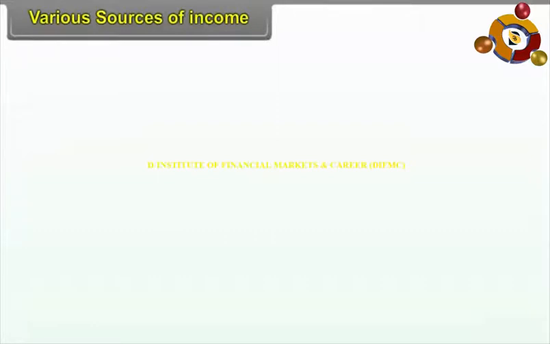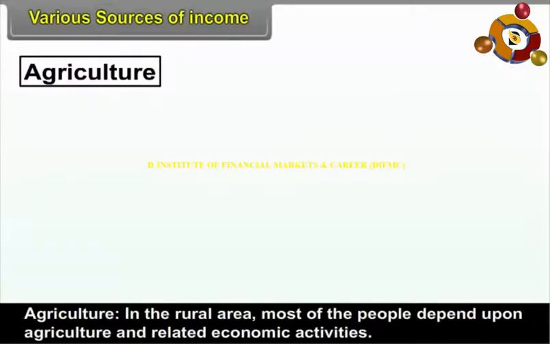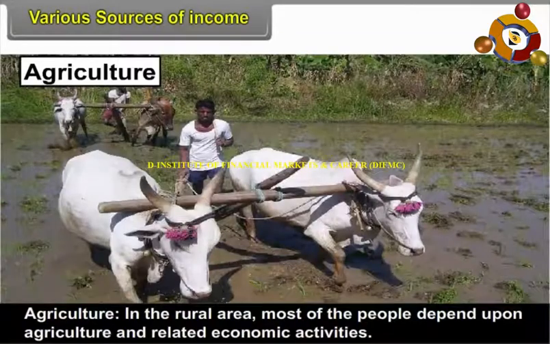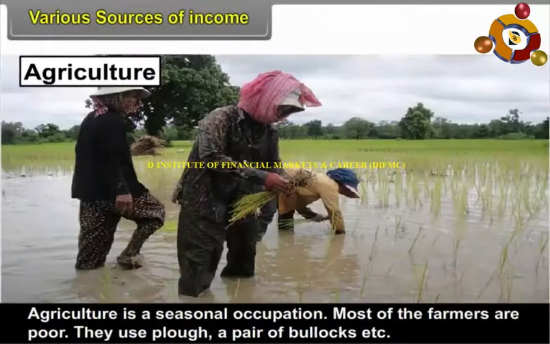3.3 Various Sources of Income. The sources from which individuals obtain income are as follows. Agriculture. In the rural area, most of the people depend upon agriculture and related economic activities. Agriculture is a seasonal occupation.